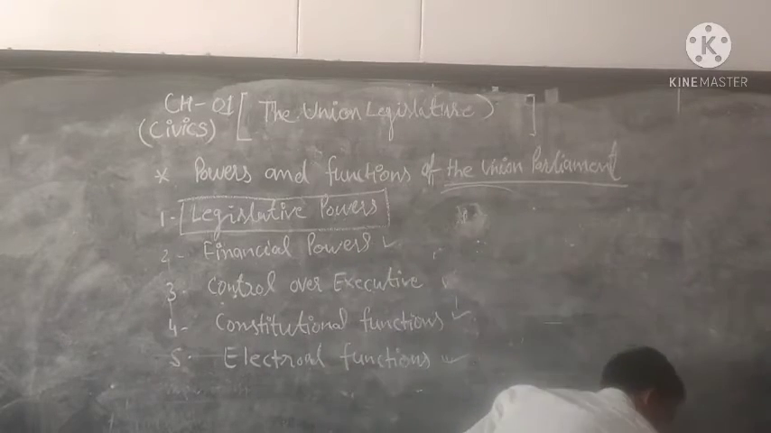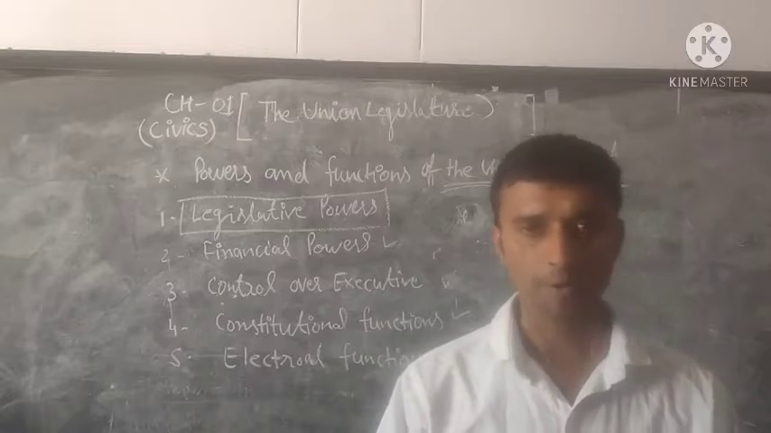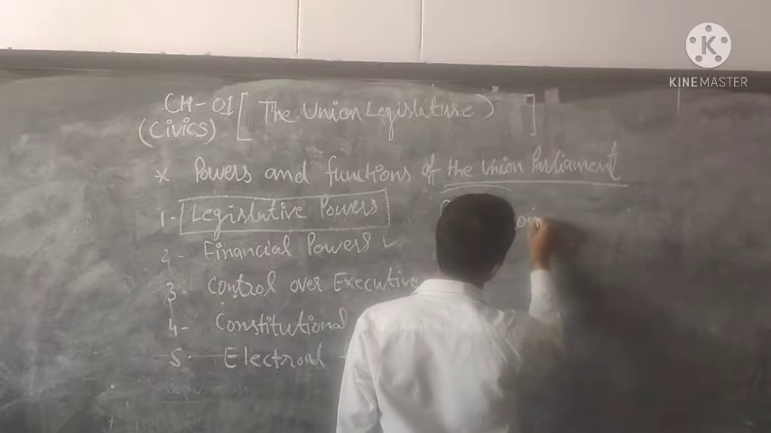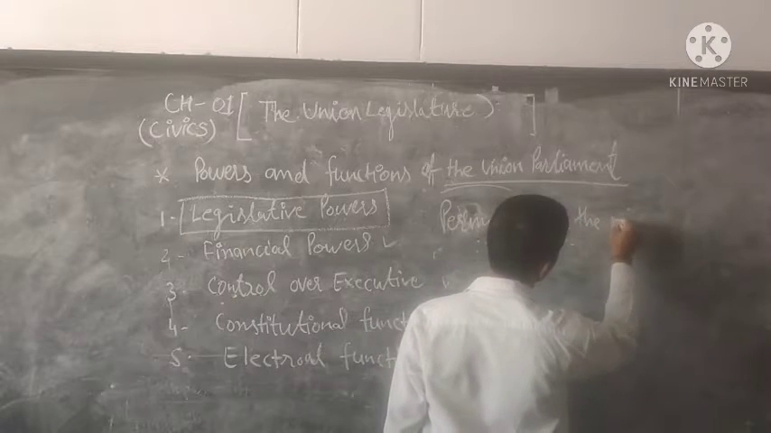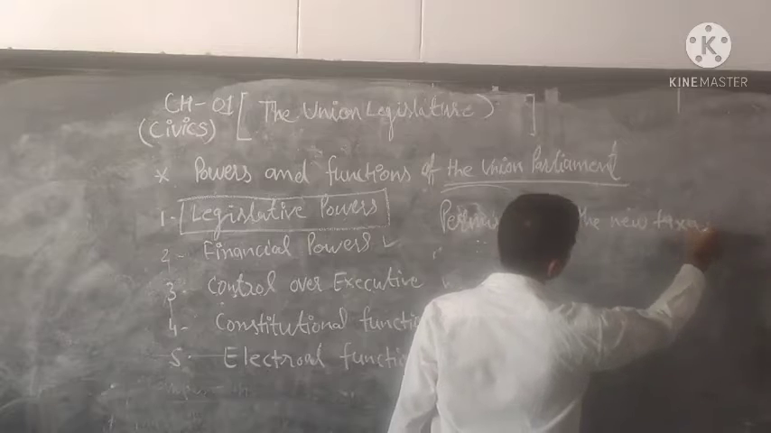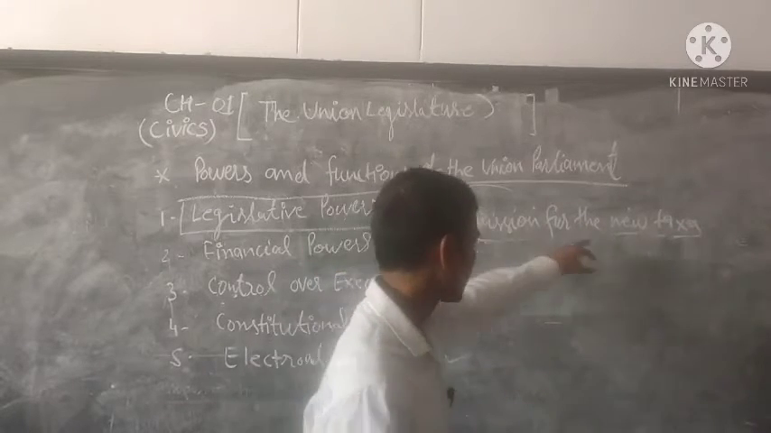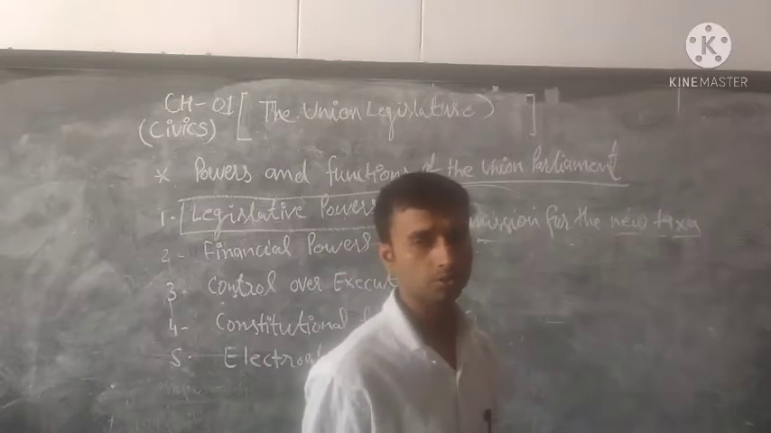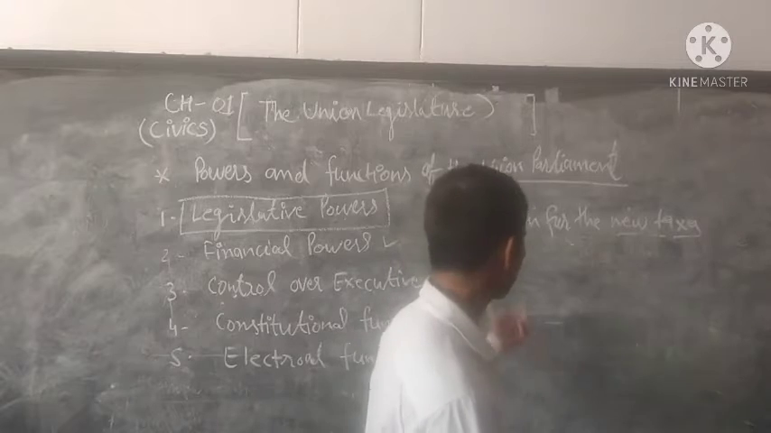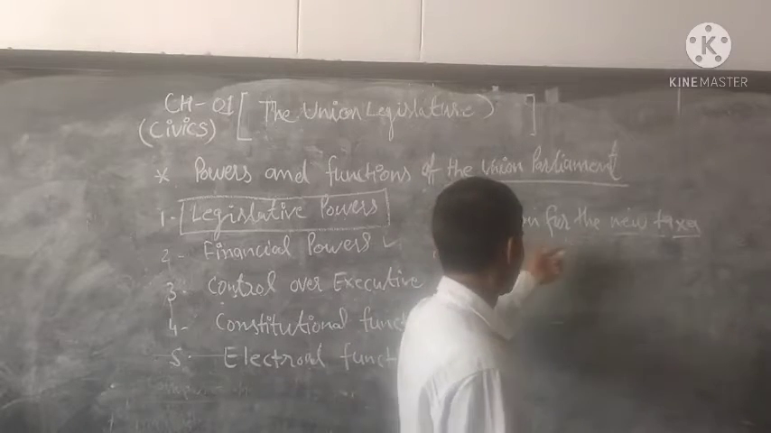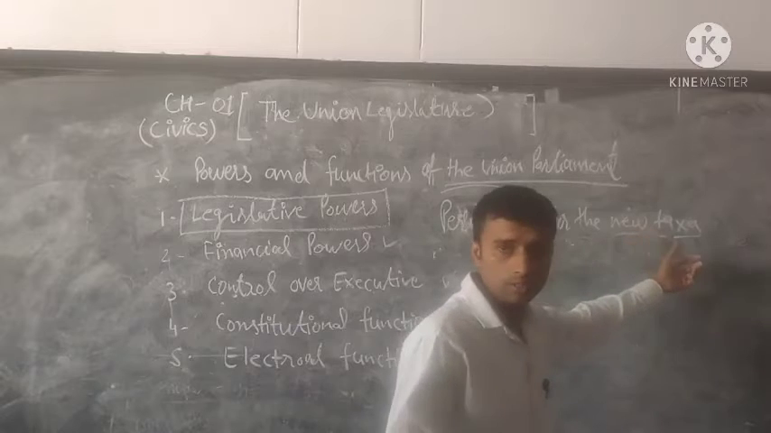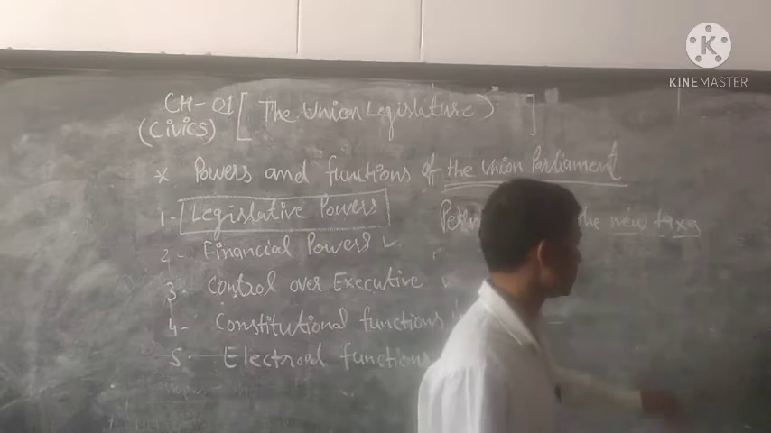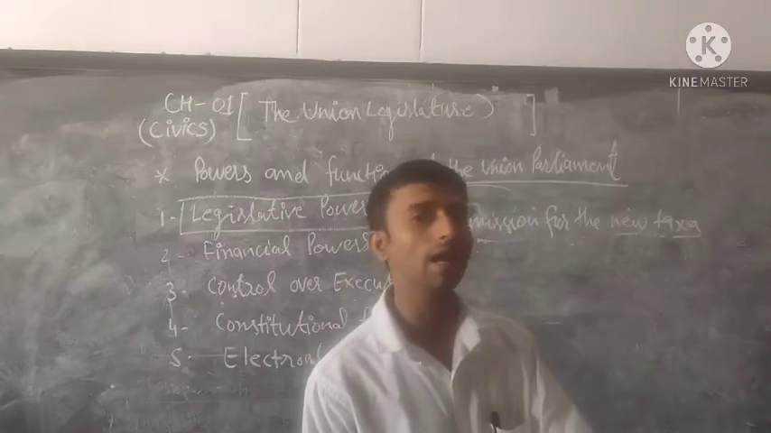Next, new taxes. What is permission for the new taxes? What is tax? You know that there are two types of tax: direct tax and indirect tax. Especially the commerce students know very well what tax is, but for those who have not studied commerce, there are two types of tax: direct tax and indirect tax. The tax that is imposed on income is known as direct tax.